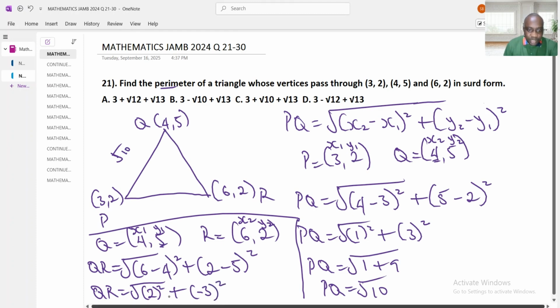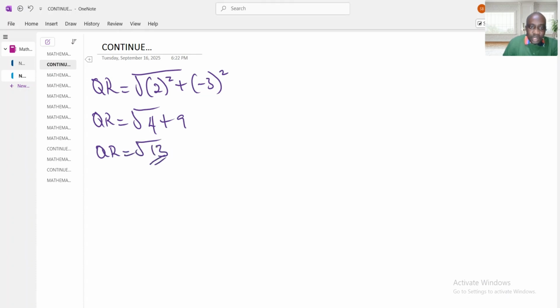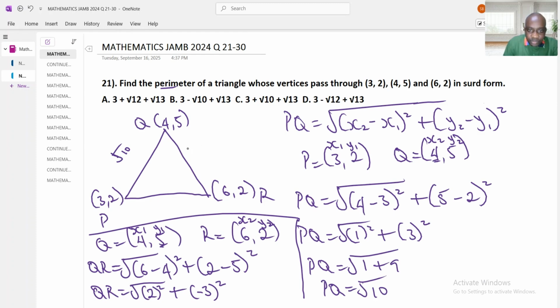Let's go to the next page and continue from there. Therefore, QR equals square root of 2 raised power 2, which is 2 times 2, 4, plus minus 3 raised power 2. Minus times minus equals plus, so we don't need the minus again. 3 times 3 is 9. QR equals square root of 13. Therefore, we have square root of 13 for this side.